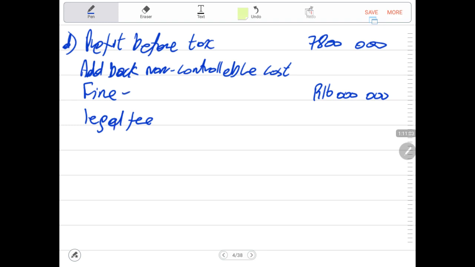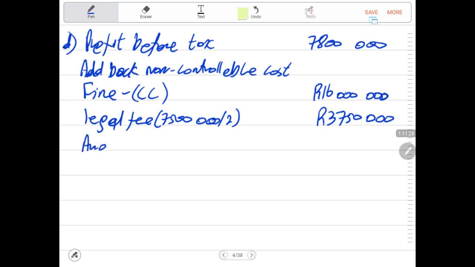The fine is from the Competition Commission of South Africa. The legal fees were 3,750,000. Remember, it was 7.5 million, and it was 50-50. 7,500,000 divided by 2.